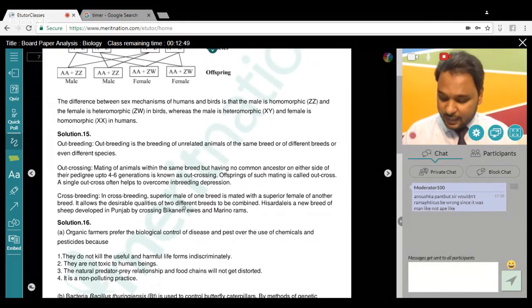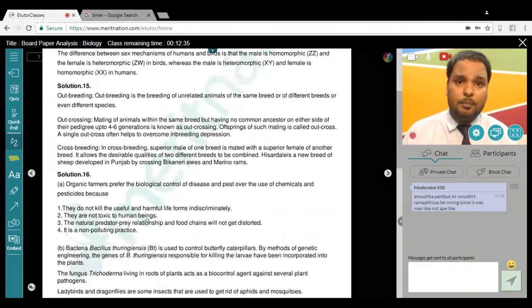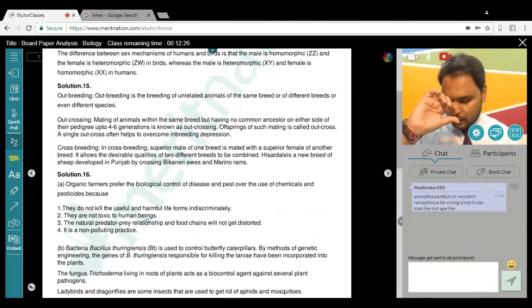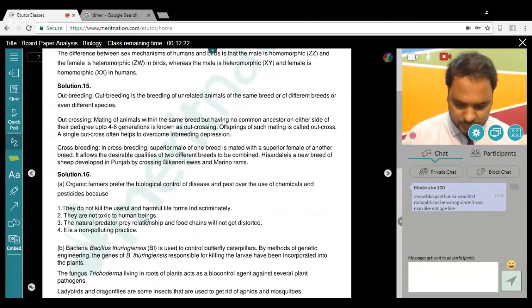Question number 16, guys. Organic farmers prefer biological control of disease and pests to use the chemical for the same purpose. Again, previous year question, NCERT related question. There shouldn't be any issue writing this, so you can write as many points as you want to write. Next, give an example of a bacterium, a fungus, and an insect that are used as bio control agents. Again, very, very easy, not a problem.